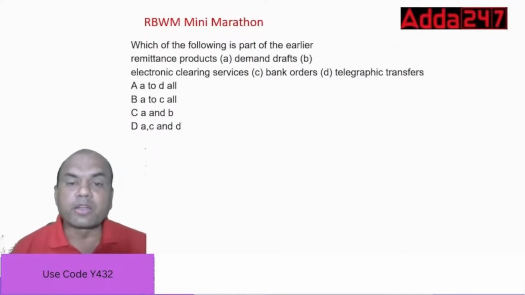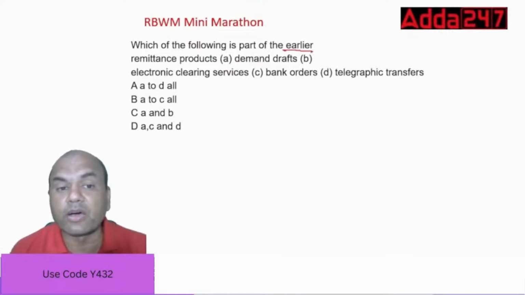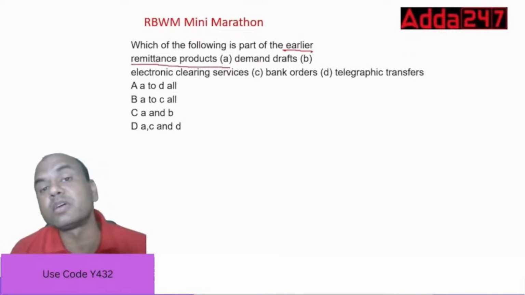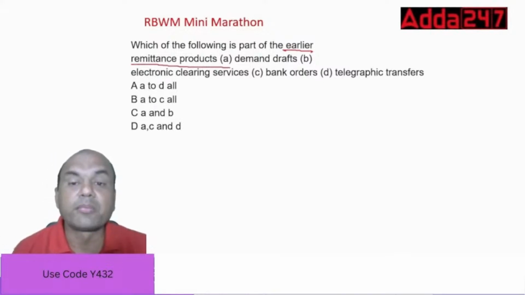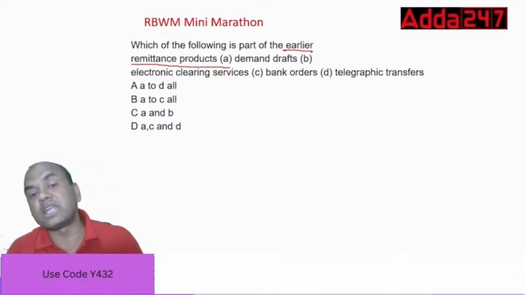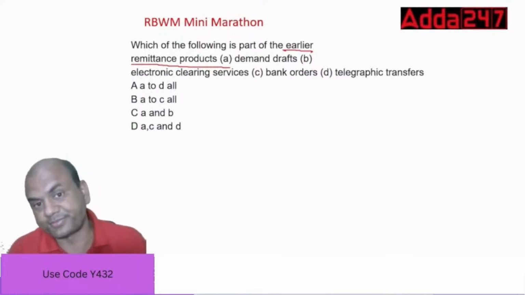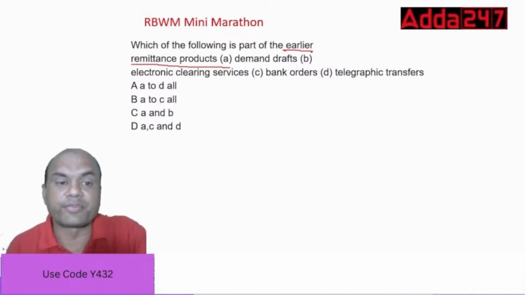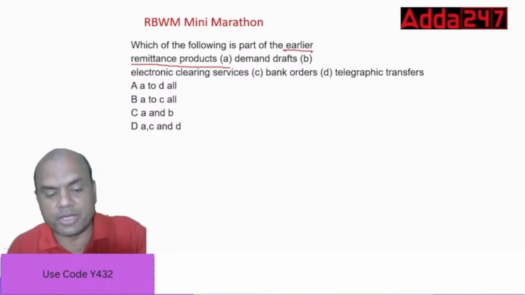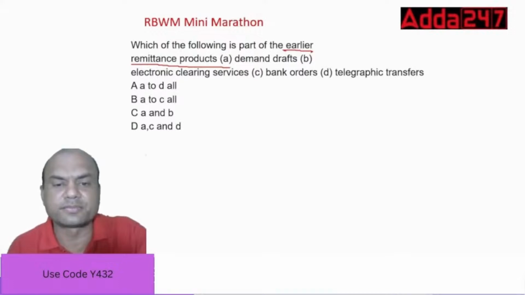Which of the following is part of the earlier remittance products? Earlier means now we are not talking of the new ones, earlier, old ones. Demand draft, ECS, electronic clearing services, bank orders and telegraphic transfers, TT, bank orders. So which of them? What do you think is the answer, guys? Everyone try it.